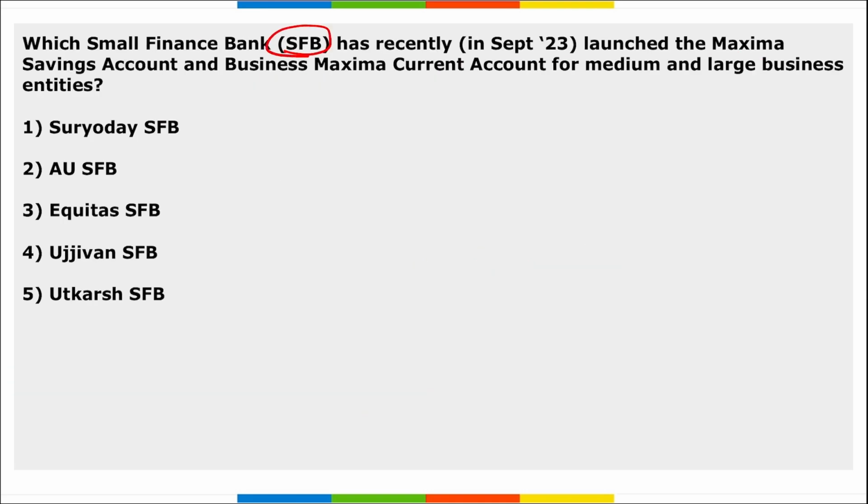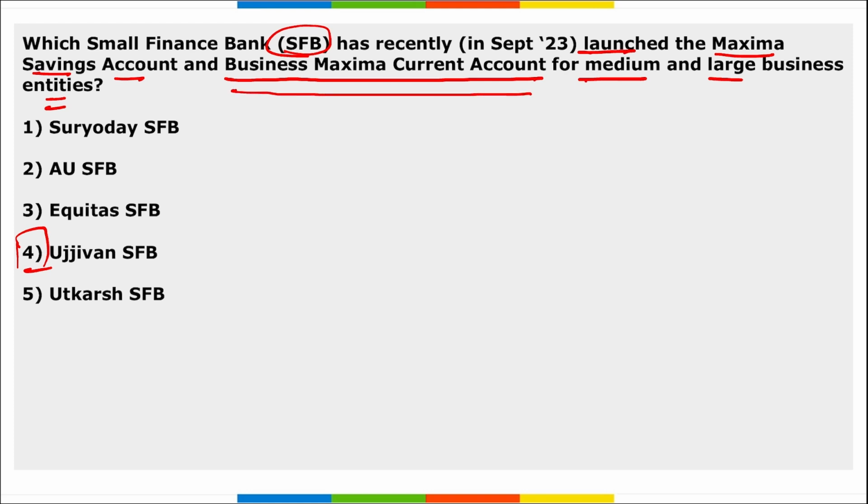Next, which small finance bank launched the Maxima saving account and business Maxima current account for medium and large business entities? Which is it? It is your Ujjivan Small Finance Bank. They have launched this Maxima saving account and business Maxima current account for both medium and large business entities. Here, annual interest on the Maxima saving account will be up to 7.5%. This is up to, correct?